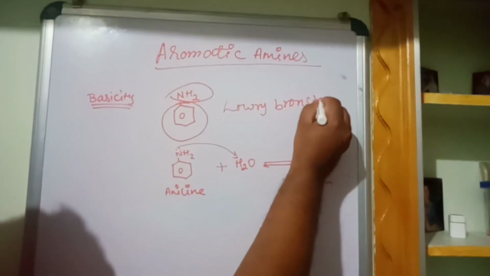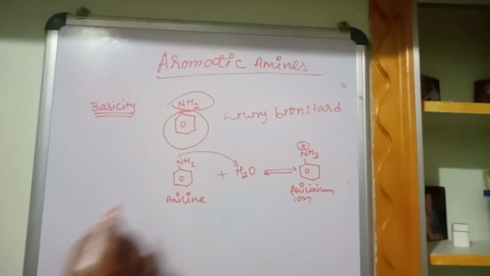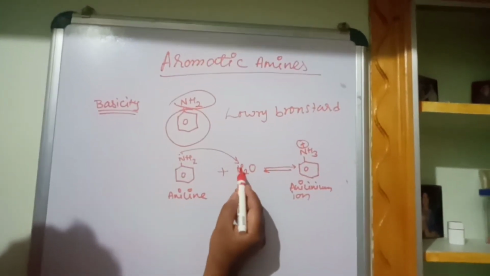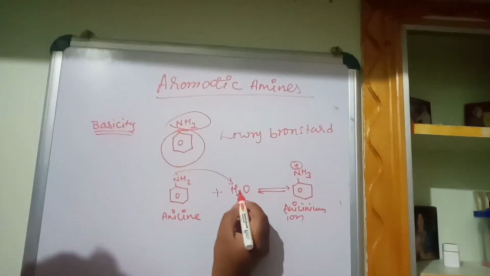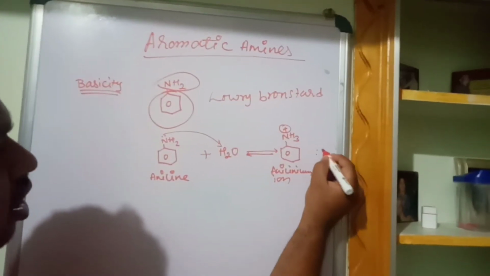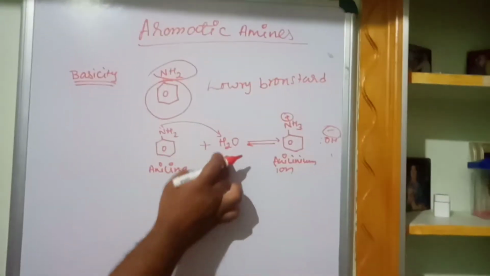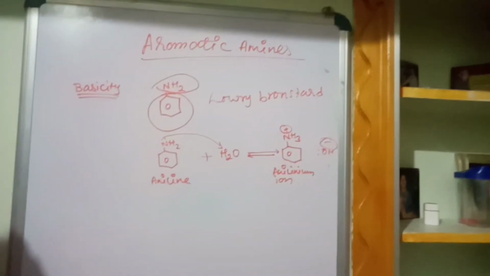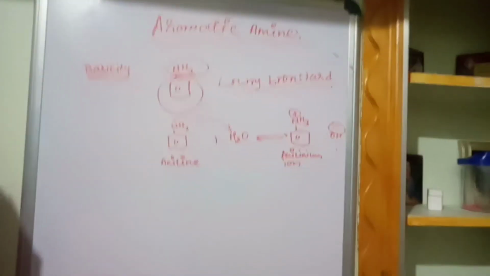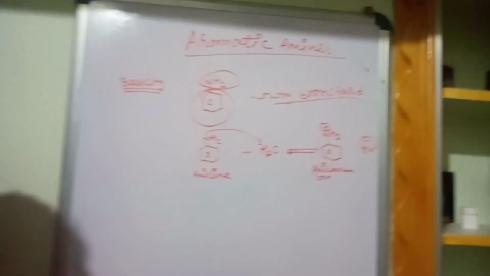Lowry-Bronsted theory: a base is a substance which accepts hydrogen as a proton. When it accepts hydrogen as a proton, what remains is that hydrogen leaves a pair of electrons, so OH minus is there. According to the Lowry-Bronsted theory, a base is a substance which accepts hydrogen as a proton, so this is a base.